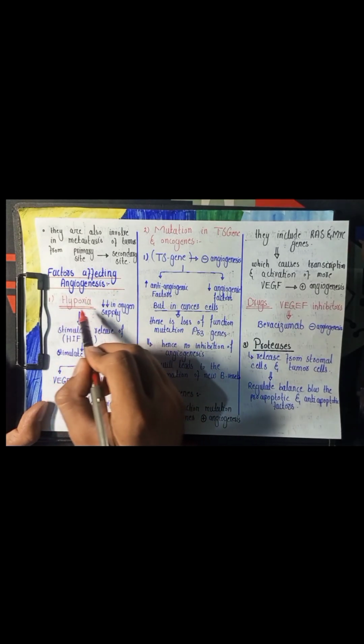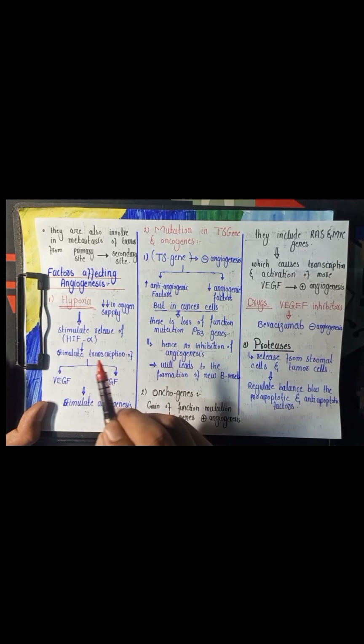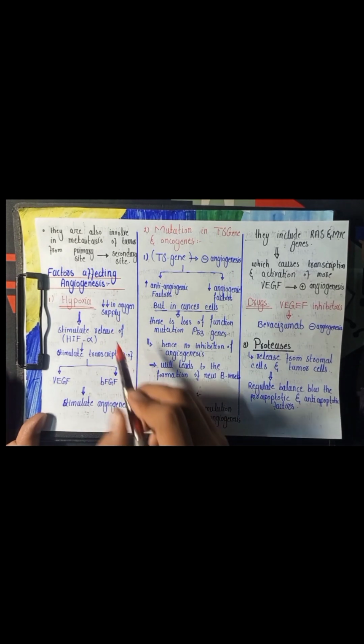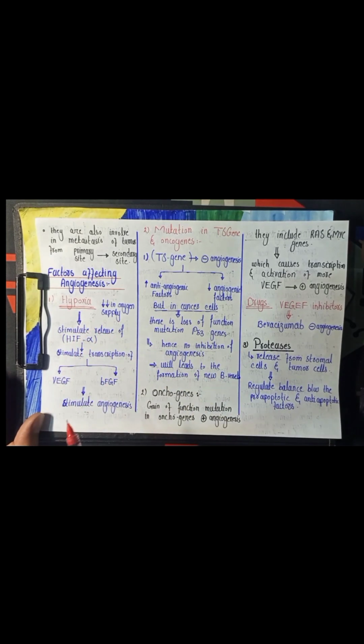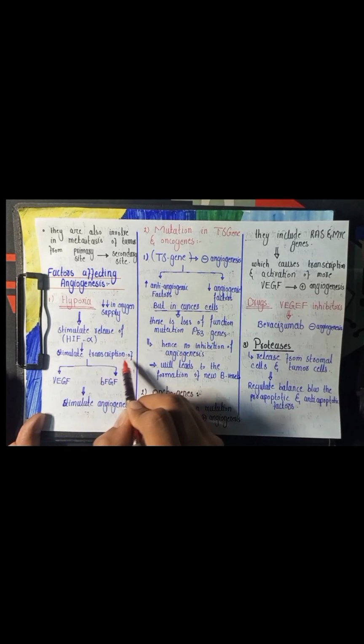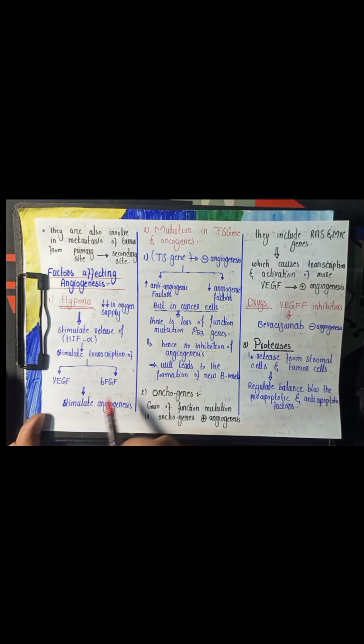Now about the factors affecting angiogenesis. The first one is hypoxia, which occurs due to a decrease in the oxygen supply. Hypoxia stimulates the release of hypoxia inducible factor alpha, which stimulates the transcription of vascular endothelial growth factor and basic fibroblast growth factor. And these two growth factors stimulate the process of angiogenesis.